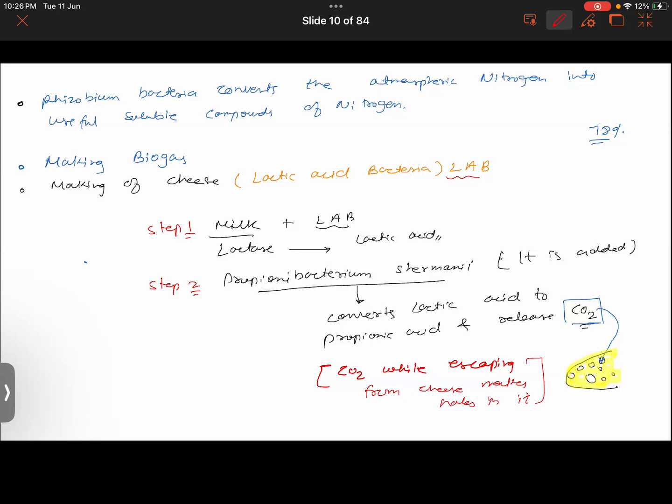So that is the whole procedure of how cheese is manufactured. There are different types of cheese also, and different types of bacteria can be used. Usually this type of bacteria is basically used. Now let us learn about some other uses.